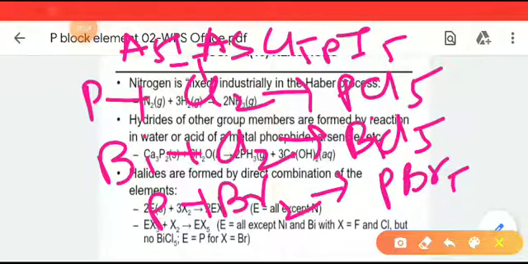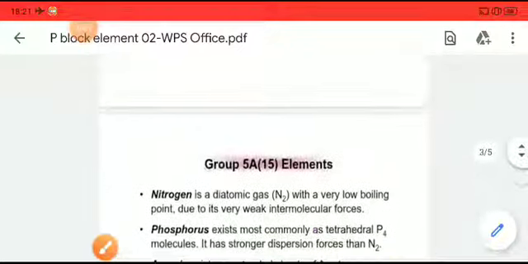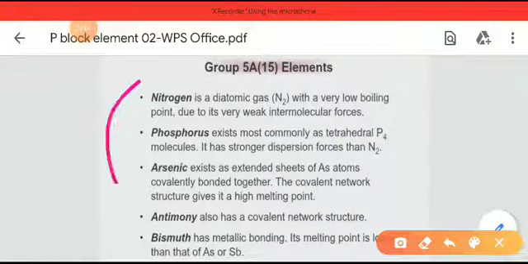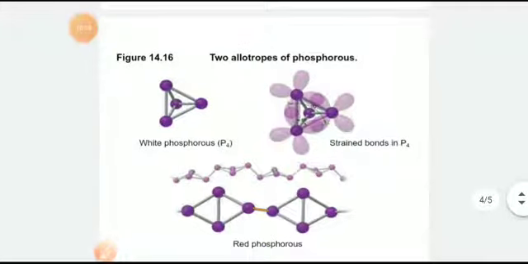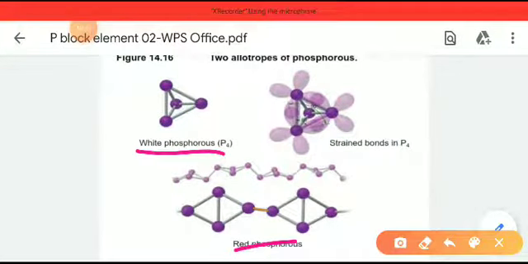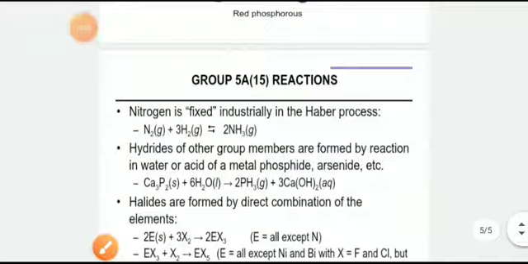So today we have seen group number 15, some general characteristics of all the elements, that is nitrogen, phosphorus, arsenic, antimony and bismuth. As well as we have seen the allotropes of phosphorus, that is white phosphorus, red phosphorus and black phosphorus. We also discussed which one is more stable and more reactive. Then we moved to the reactions of group 15 elements. In the next class we will discuss the oxides and the halides of the group 15 elements.